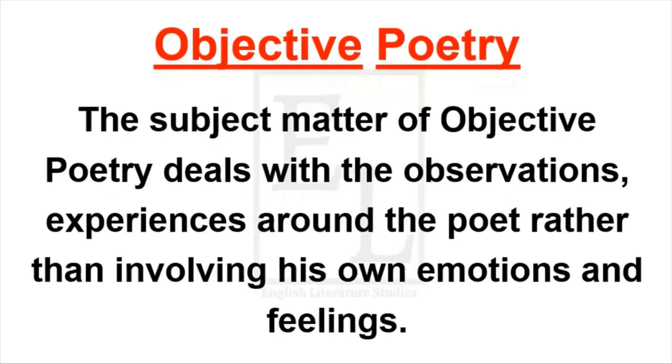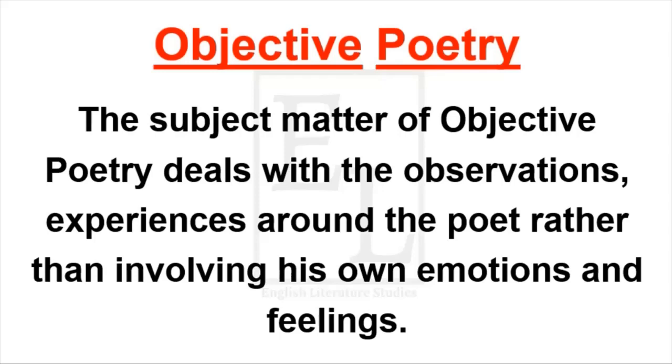So, what is objective poetry? The subject matter of objective poetry deals with the observations and experiences around the poet, rather than involving his own emotions and feelings. In objective poetry, the poet excludes his feelings from the art of writing. He excludes himself.